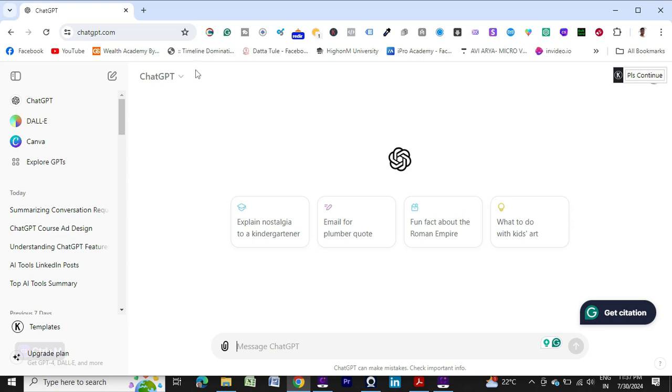Whenever you open it, this kind of thing will come, a pretty clean interface. The first thing you will see is ChatGPT. You will not get these things, Delay and Canva. Additionally I have added those, but the first thing you will get here is only ChatGPT and then the template.